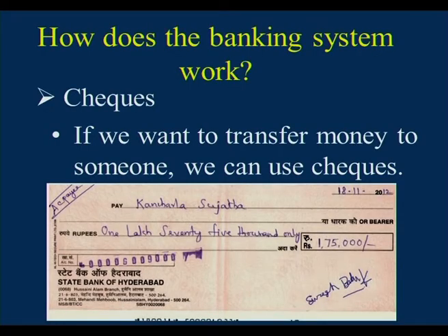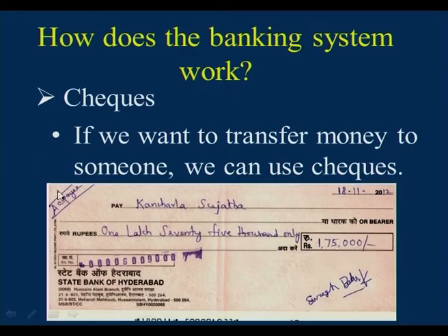So, checks and DDs we will discuss now. So, what is a check? Checks are used to transfer money from one account to another account. See the check, children. Here we have to write the name, and in this box how much amount you want to transfer to his or her account, and here you have to write it in words, and here you have to put signature and date.